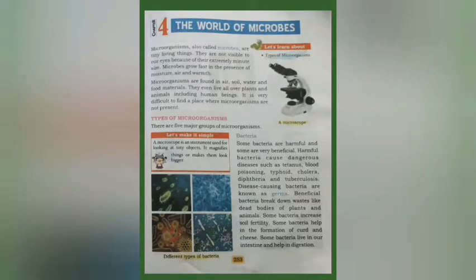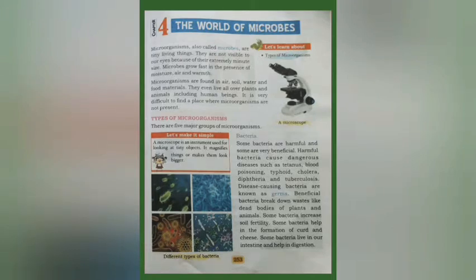The world of microbes. Microorganisms, also called microbes, are tiny living things. They are not visible to our eyes because of their extremely minute size. Microbes grow fast in the presence of moisture, air, and warmth. Microorganisms are found in air, soil, water, and food materials. They even live all over plants and animals, including human beings. It is very difficult to find a place where microorganisms are not present.